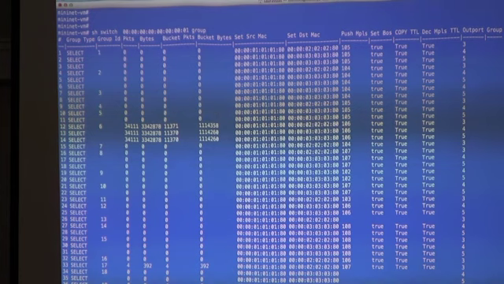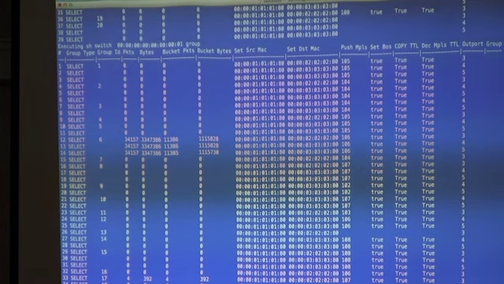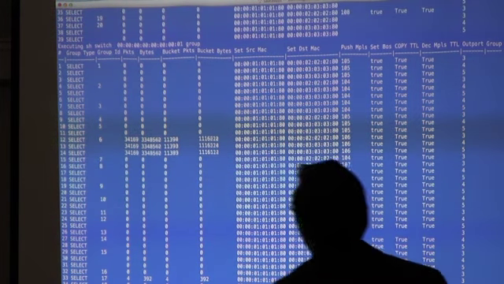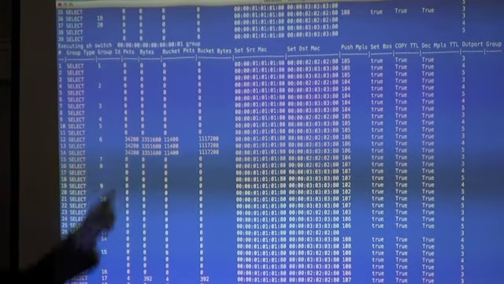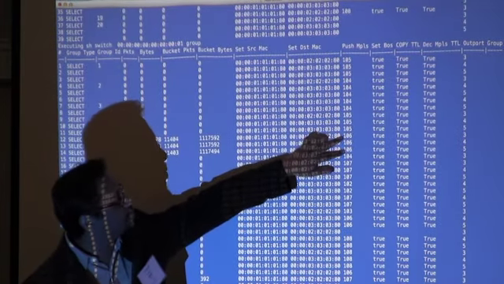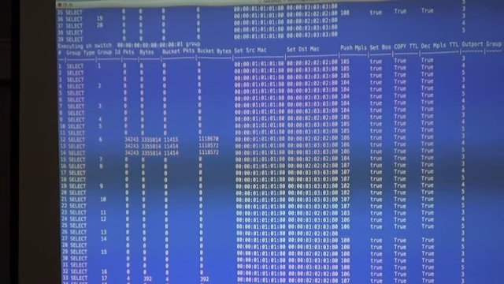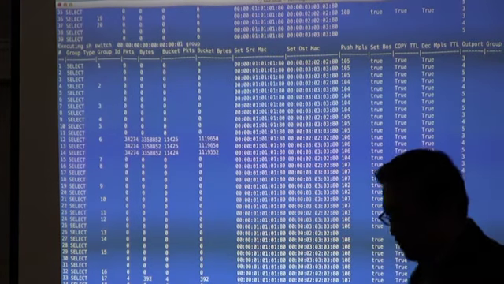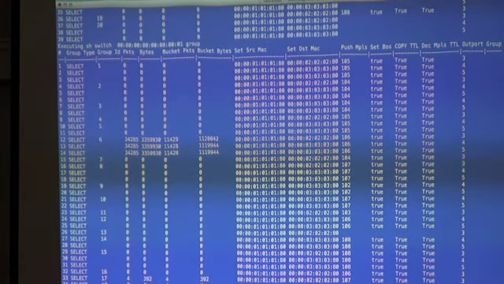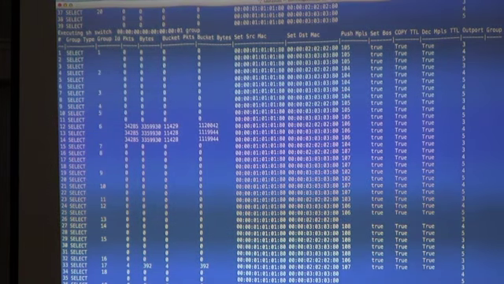So in fact, I can watch these ECMP groups, and this will update every couple of seconds. And you can see that these packets, out of group 6, there's actually 3 buckets over here, and that's what's being taken. Each of these buckets push this label 106, and they go out of different output ports, basically 2, 3, and 4, or 3, 4, and 5. So that's the ECMP happening at the ingress router, which is what I've shown you. I can go and look at the next router up, let's say router number 2, and look at its MPLS table.